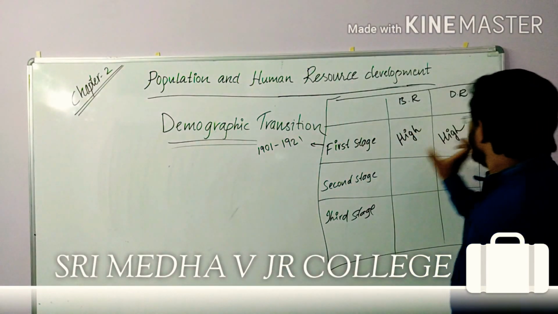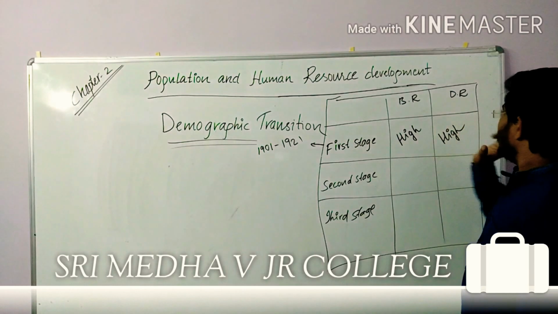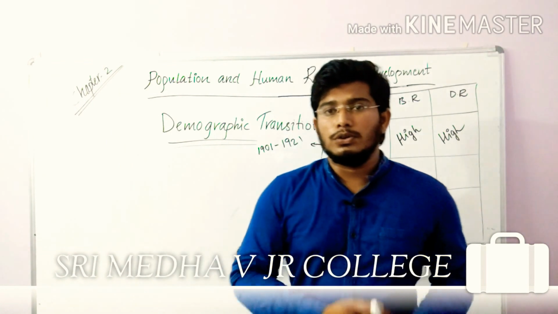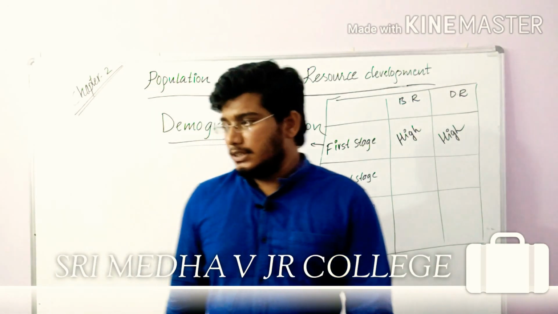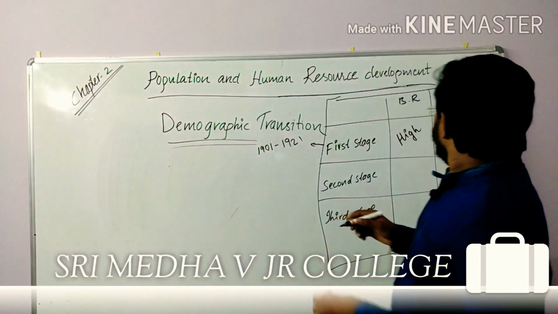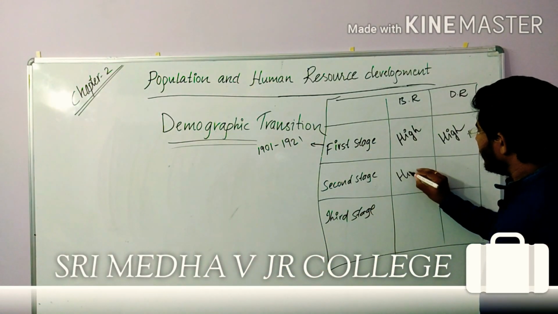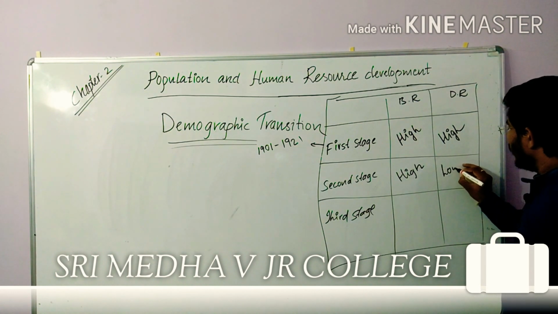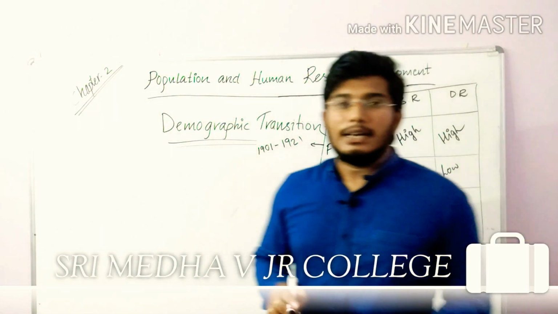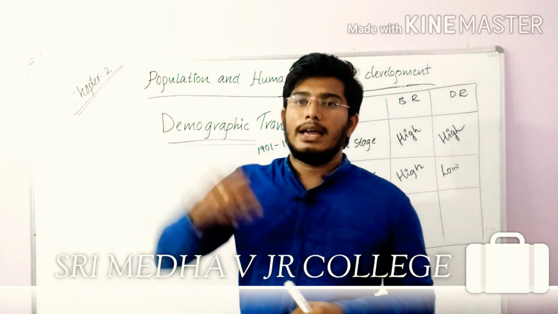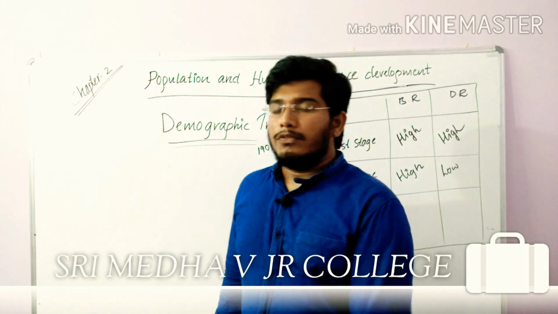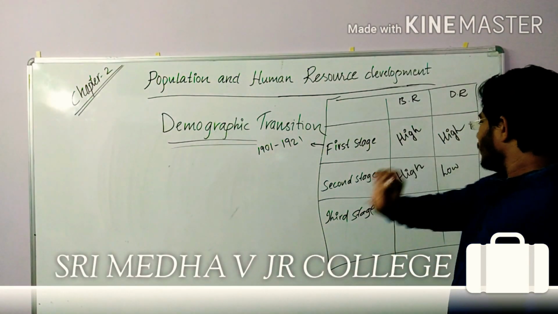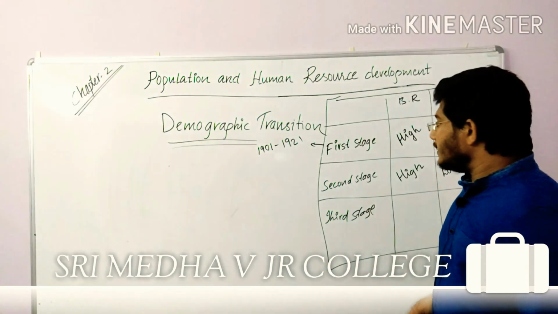And these are the reasons for high death rates in that first stage. Now we'll shift to the second stage. What does the second stage say? In the second stage, birth rate is very high, but death rate is getting low. So birth rate is very high, and death rate became very low. So we'll see what the reasons are. What are the reasons for high birth rate in the second stage?